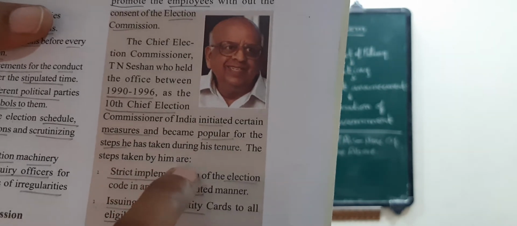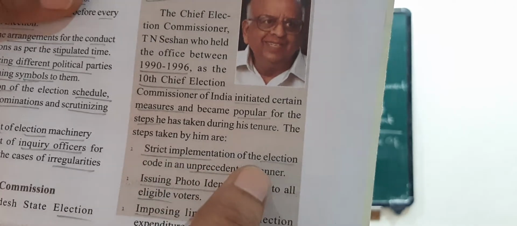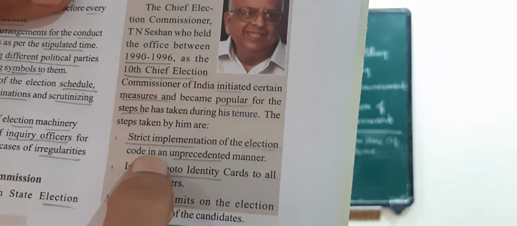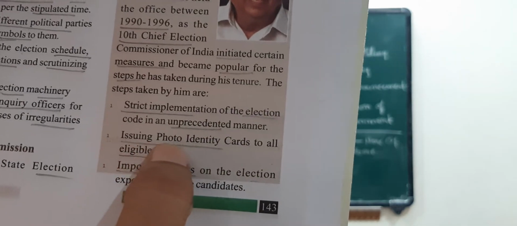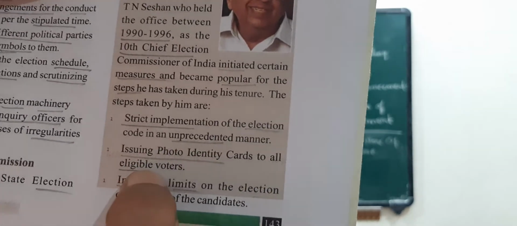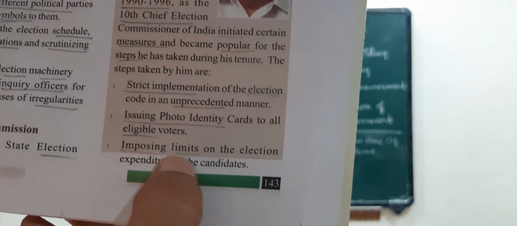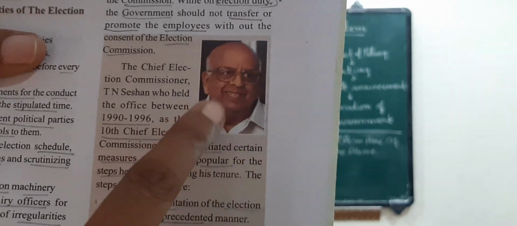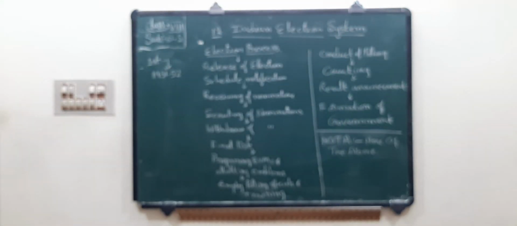What are the steps here? Strict implementation of the election code in an unprecedented manner, issuing photo identity cards. This is important, children. Photo identity cards to all eligible voters, imposing limits on election expenses. So T.N. Seshan is a very important Election Commissioner of our India.